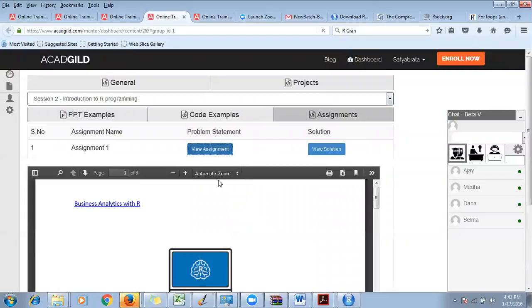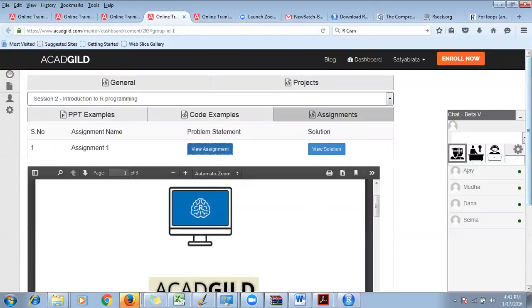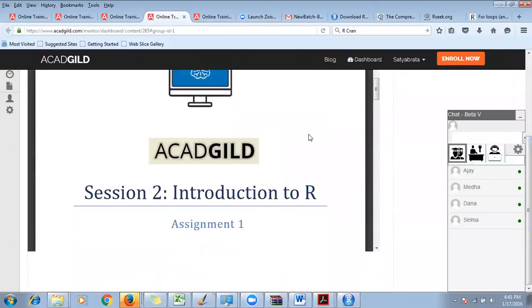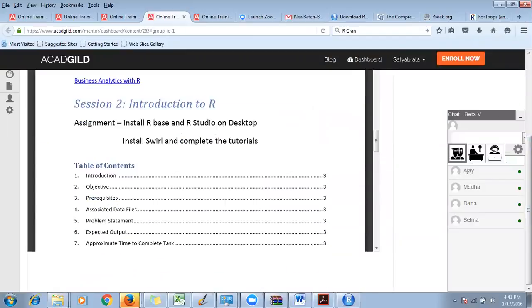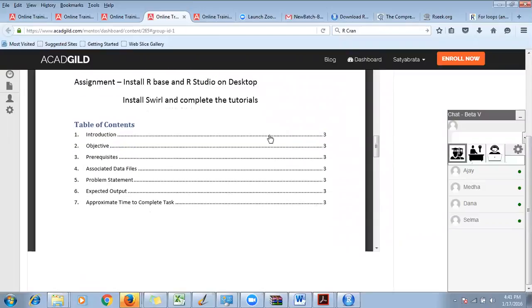Let me just view the assignment. I'm not sure whether you should be doing this assignment or not. Hold on a second. Let me. Install Shiny and complete the one.